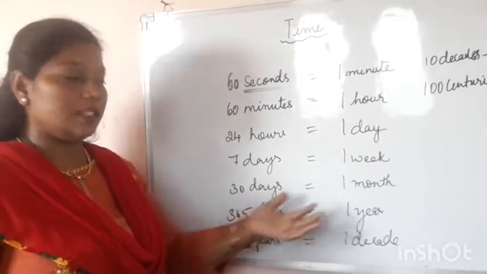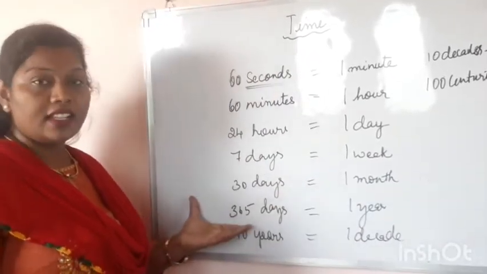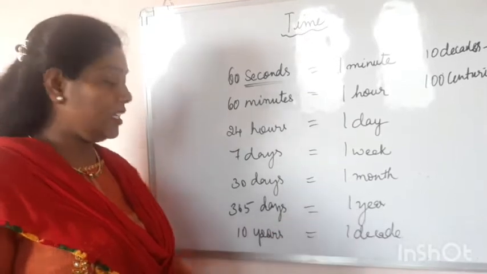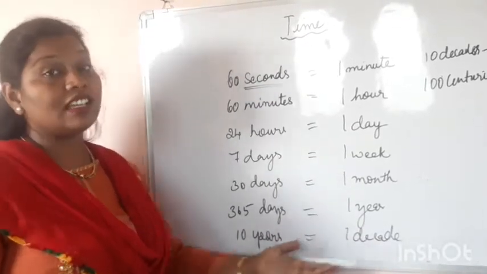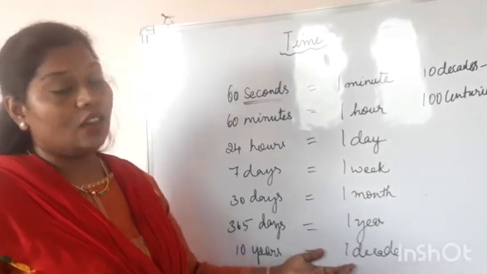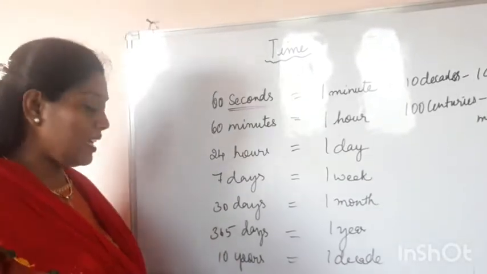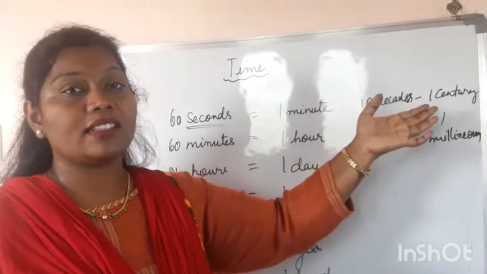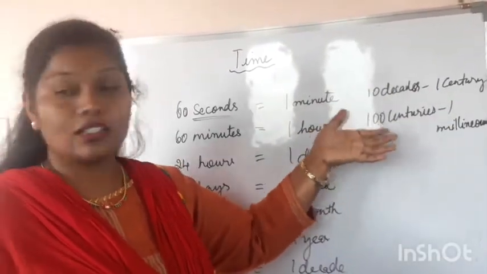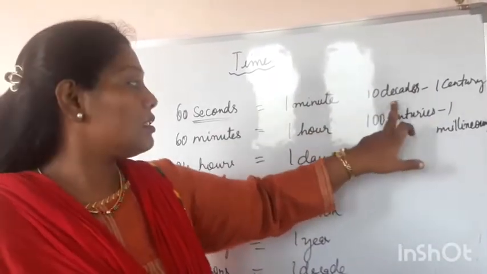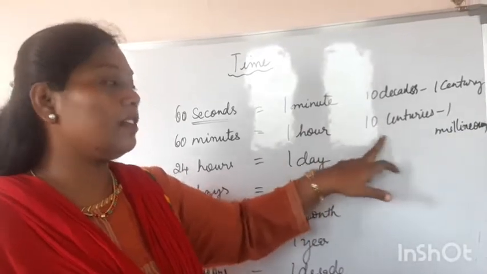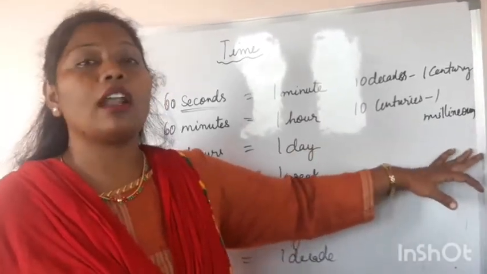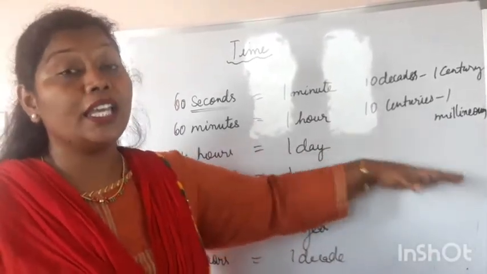Next, 30 days, 1 month. 365 days, 1 year. 10 years is called 1 decade, or 1 decade is also called 10 years, and 10 decades is called a century, and 10 centuries, I'm very sorry children, 10 centuries are called 1 millennium.